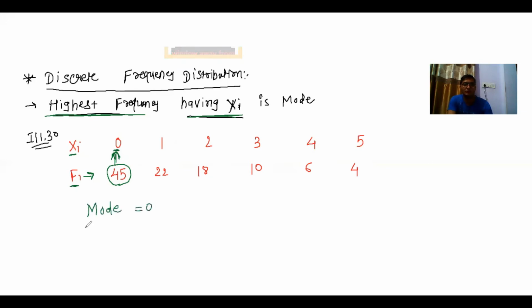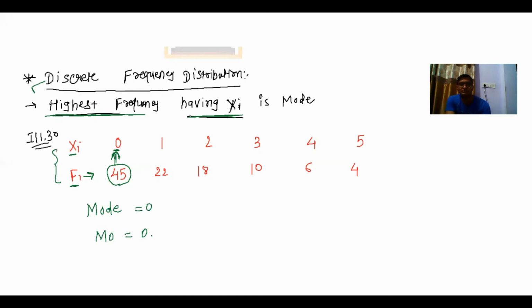Mode is equal to 0. We can also say MO is equal to 0. That's it. So this is a discrete frequency distribution table, and here we have to check frequency and its observation. Okay, so the discrete frequency distribution method is also over.